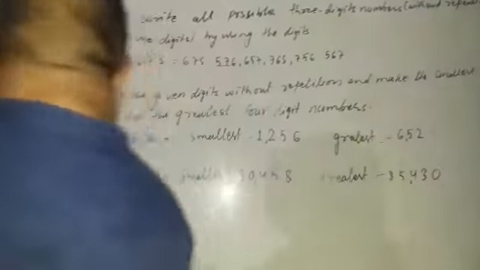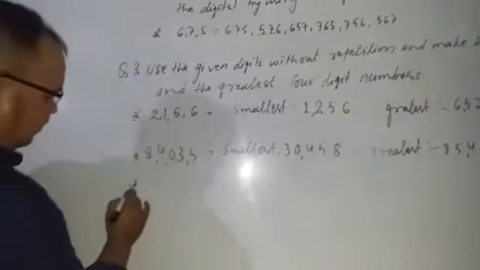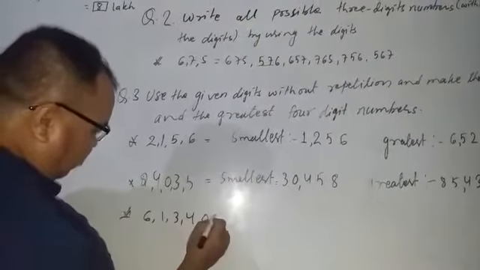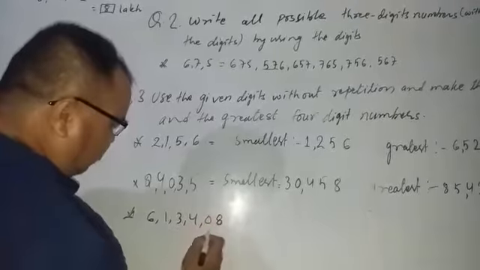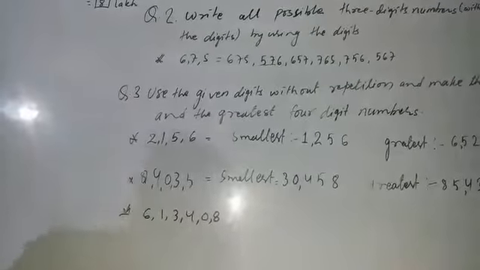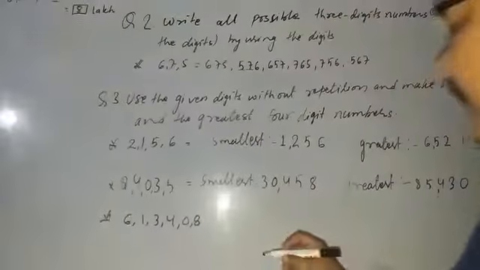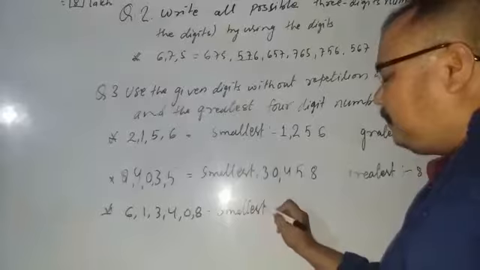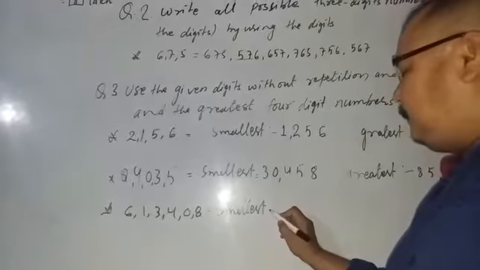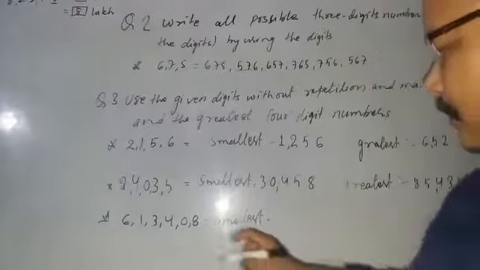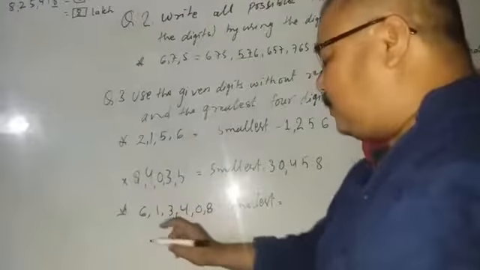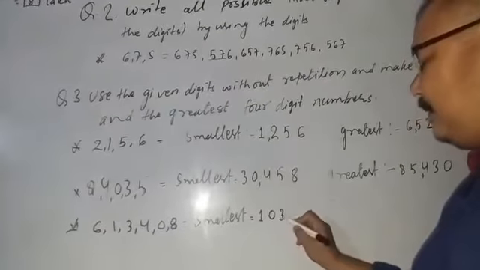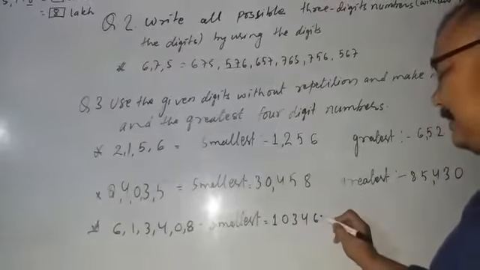Similarly, another example, a 6-digit number. You should separate the numbers. Write the smallest first. First 0, and after that which one is the smallest? 1. So 1 you write down first, then 0 3 4 6 8.